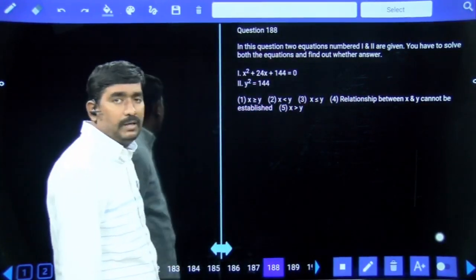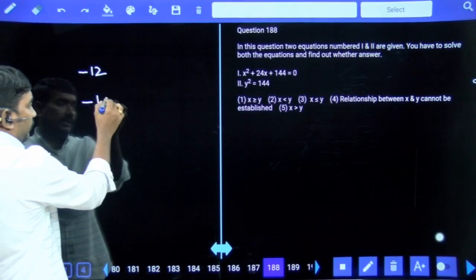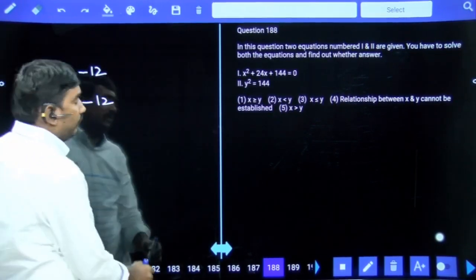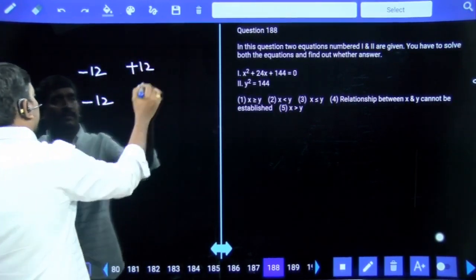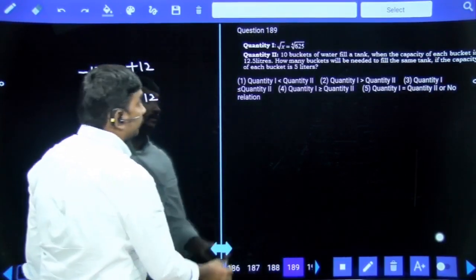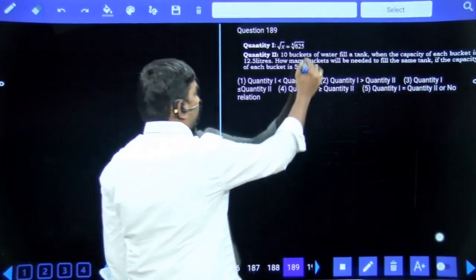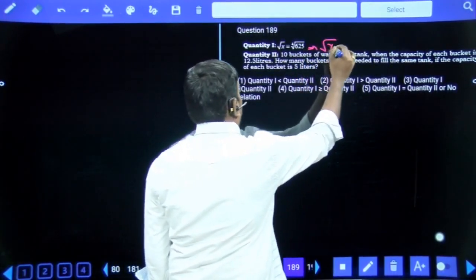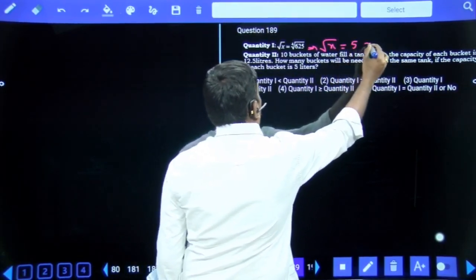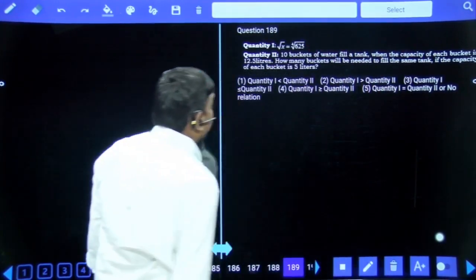144 1s are 144. Plus 12 plus 12, finally minus 12. X values are minus 12. Y square is equal to 144. Y is plus or minus 12. Equal, less than, x less than or equal to y. Root x is equal to the 4th root of 625, which means root x is equal to 5. X is equal to 25.